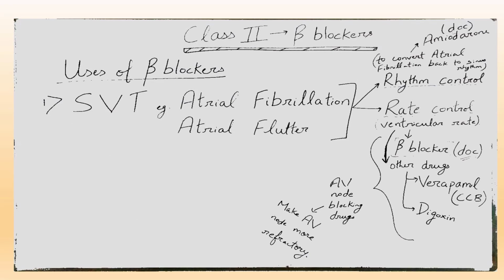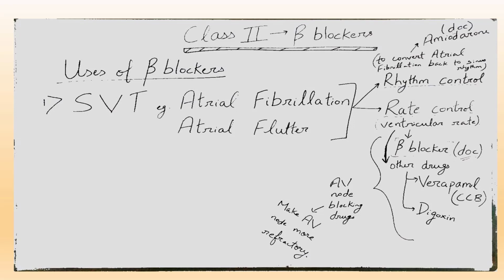Now what are the uses of beta blockers? So the first use is supraventricular tachycardia. Examples of supraventricular tachycardia are atrial fibrillation and atrial flutter. So in the management of atrial fibrillation and atrial flutter,